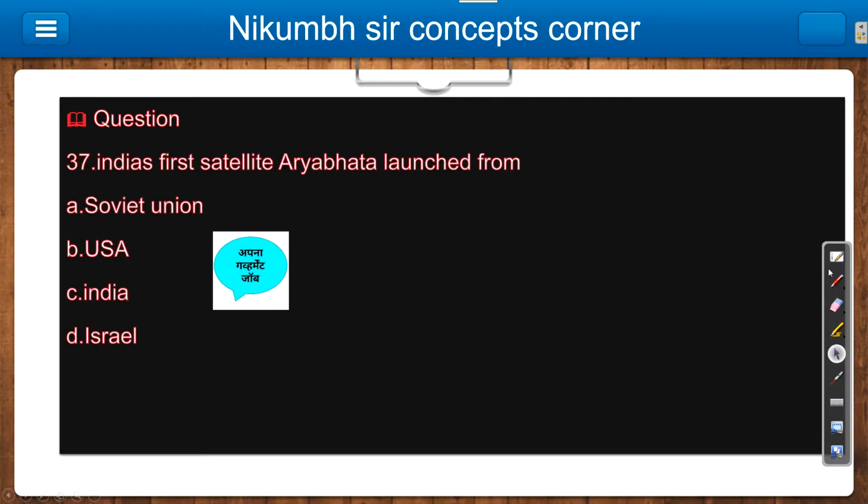India's first satellite Aryabhatta was launched from, I hope everyone knows, the Soviet Union. So the answer is A. There is nothing more that we can discuss about it. We will discuss later if there is anything.